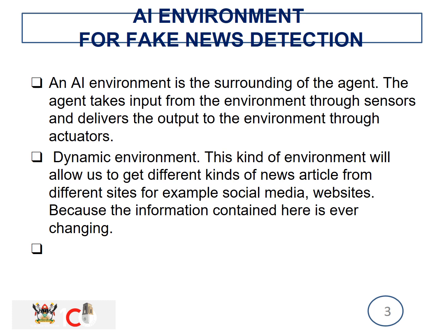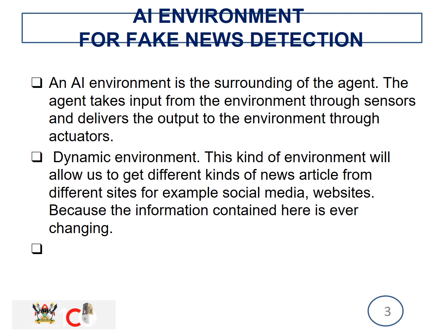Remember, an agent can be, for me, the detector or the project that I've created. That's the agent. Now the things around the agent, that's what we call the environment. The agent takes input from the environment through sensors and delivers output to the environment through actuators.